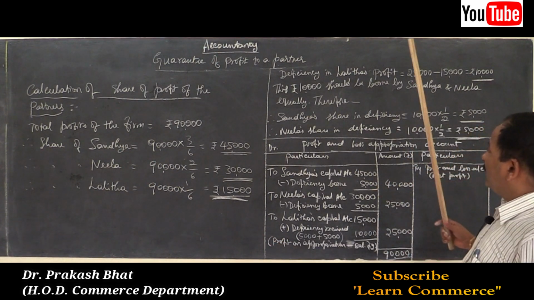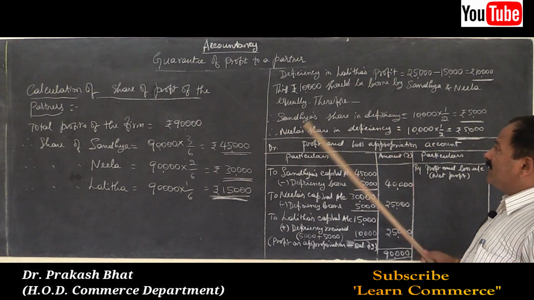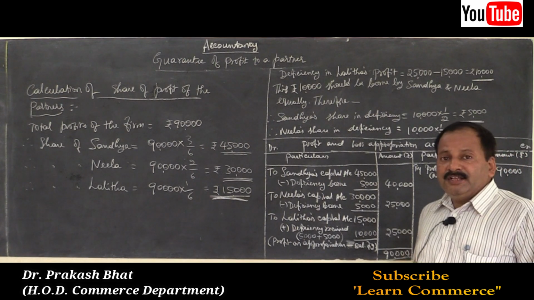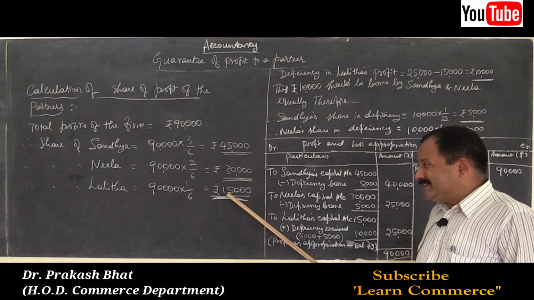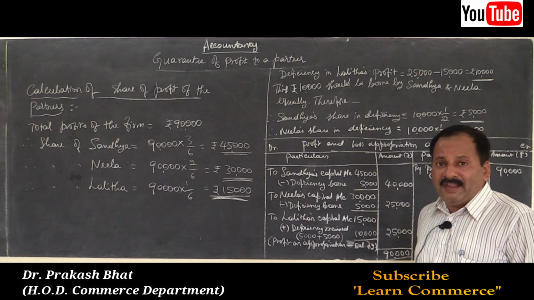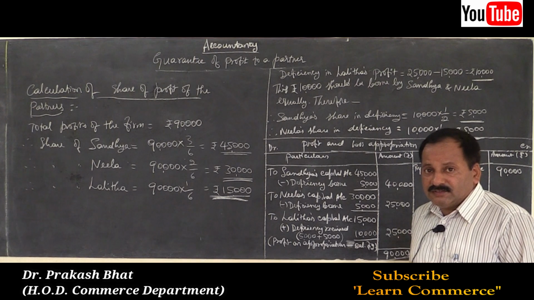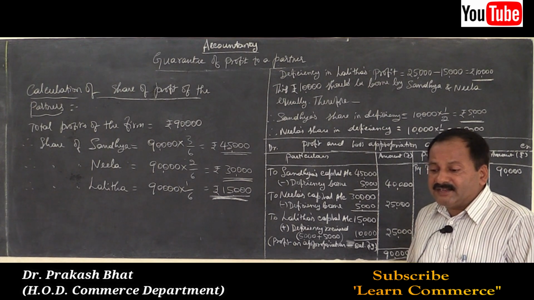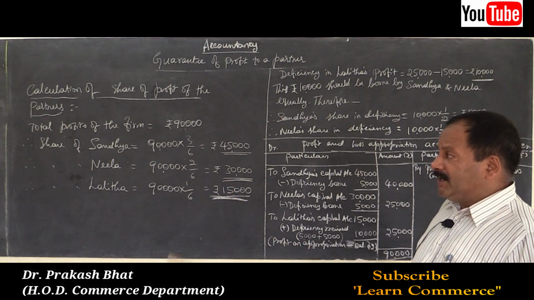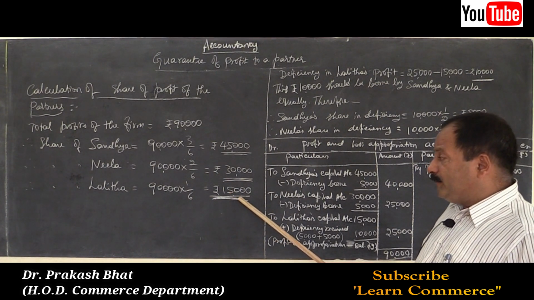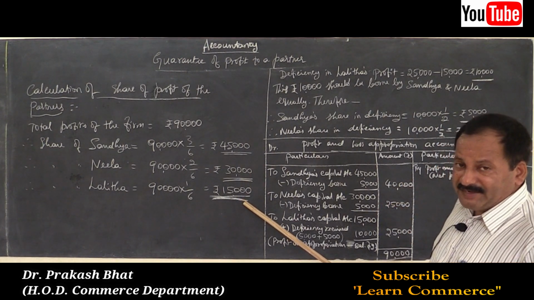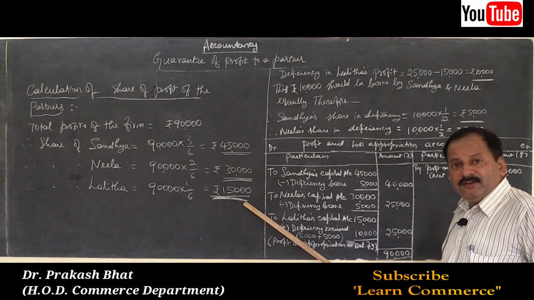Now, Lalita was given a guarantee of rupees 25,000, but in her account the actual profit was only 15,000. So she should be paid 25,000. How to pay? We have to add 10,000. Who has to bear it? It is very clearly given in the problem. Sandhya and Neela, that is the old partners, agreed to bear the deficiency in the new partner's capital account in equal proportions, that is 1:1 or 1/2 and 1/2.